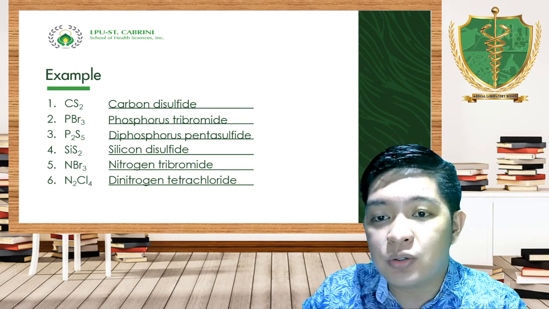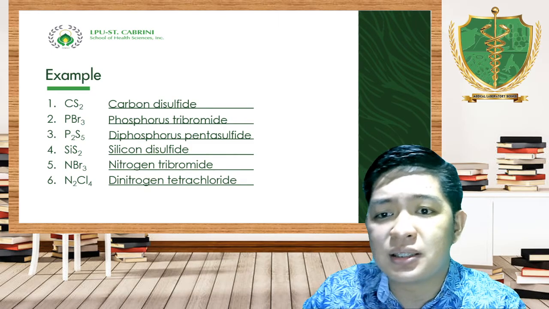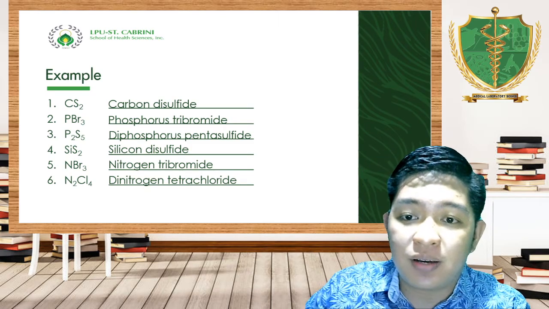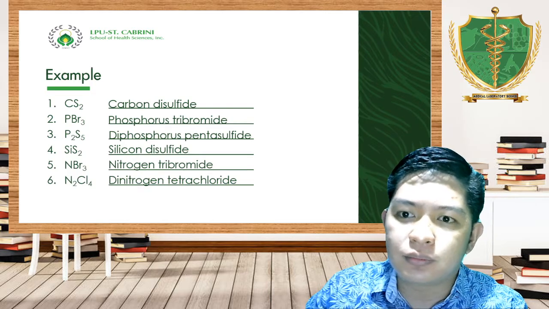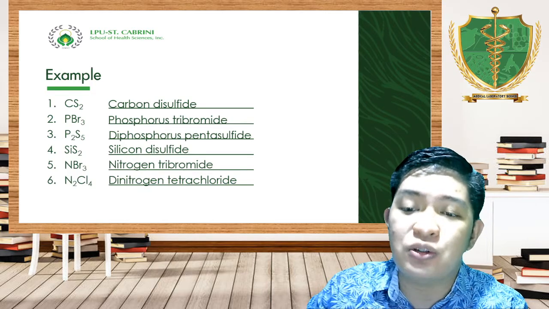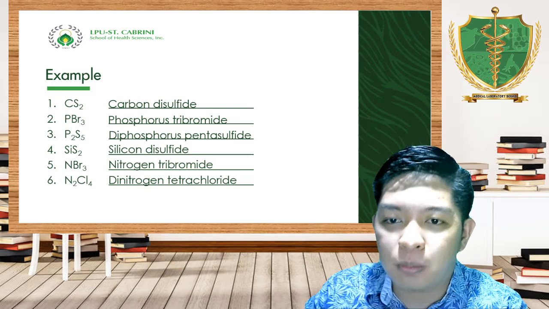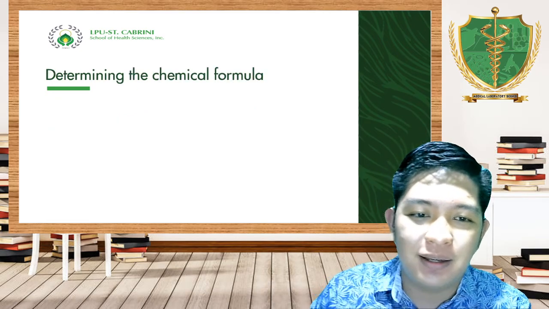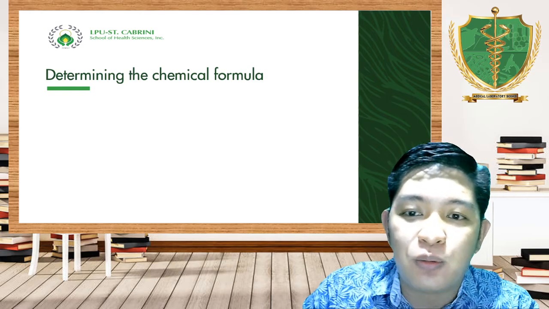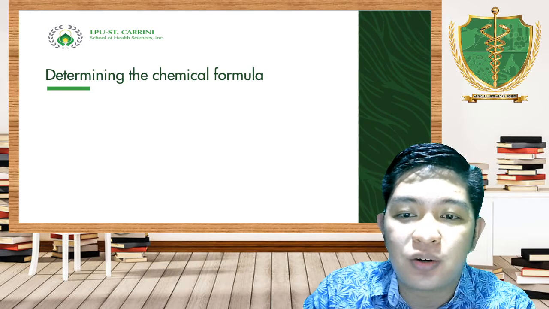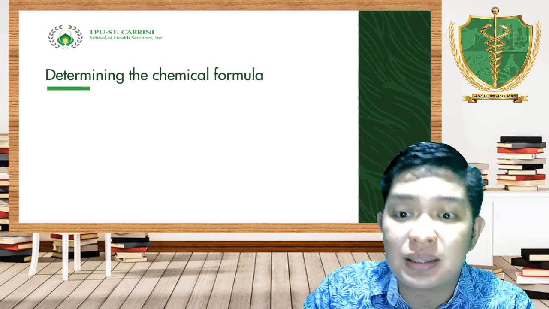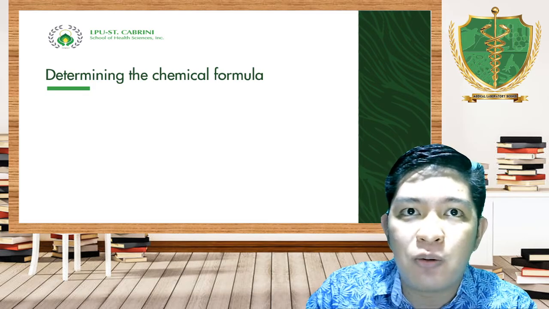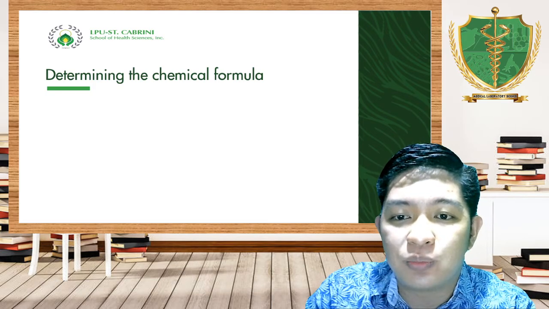We have to use the prefix. Remember, prefixes will indicate the number of elements present, but prefixes is only used in binary covalent bonds. Correct. Tama ka, naririnig kita. Now, how about for determining the chemical formula of binary covalent compounds? Is it the same thing as the way how we write the chemical formula of ionic compounds?